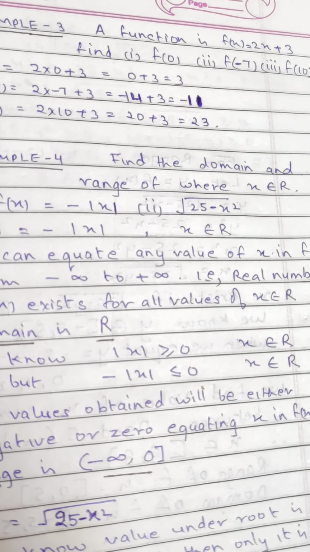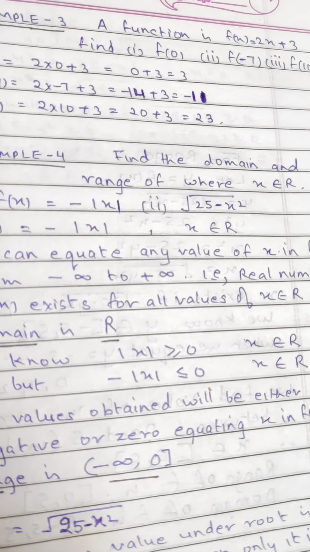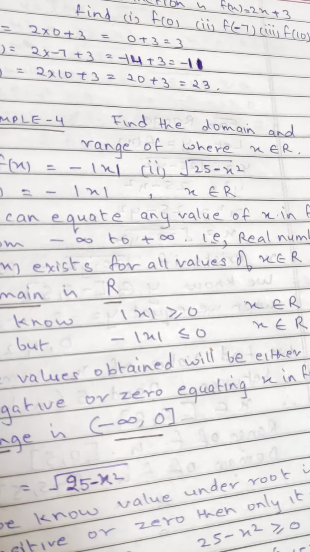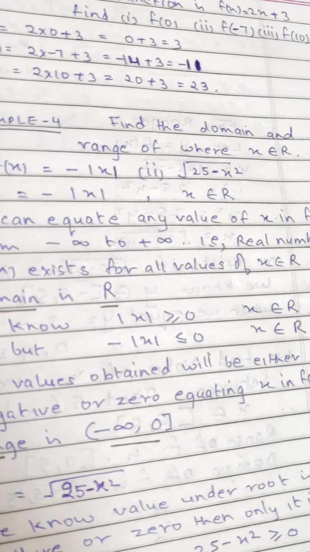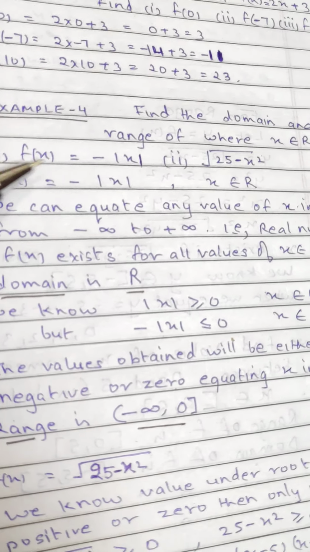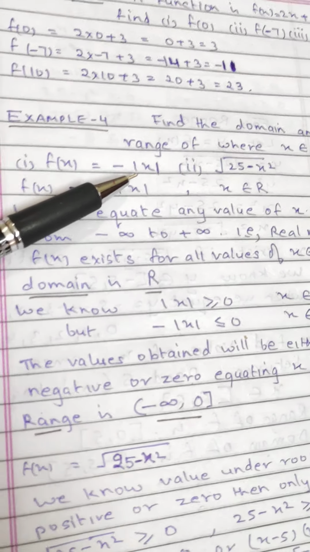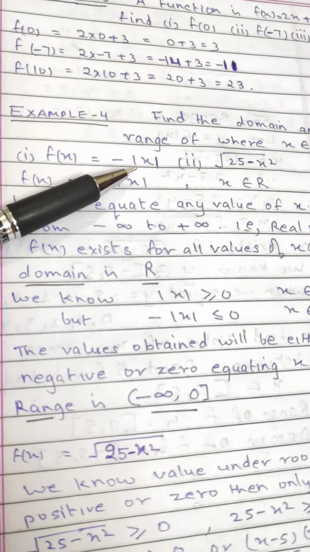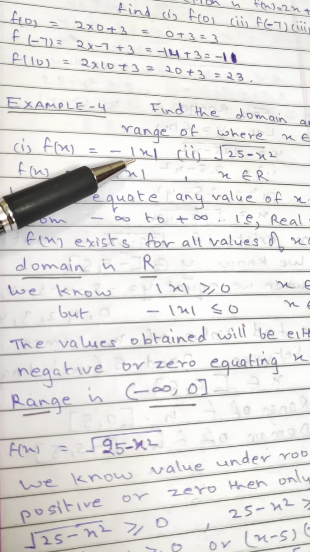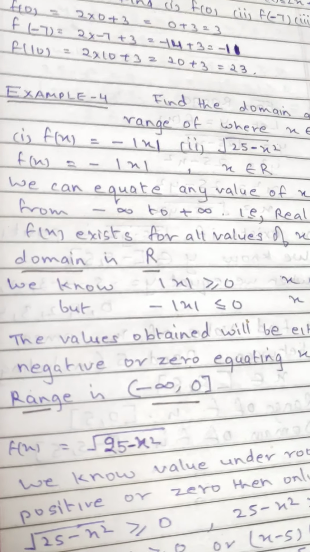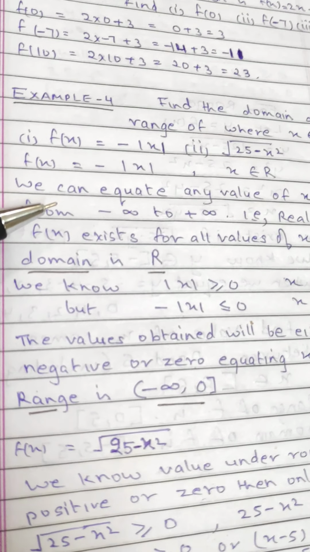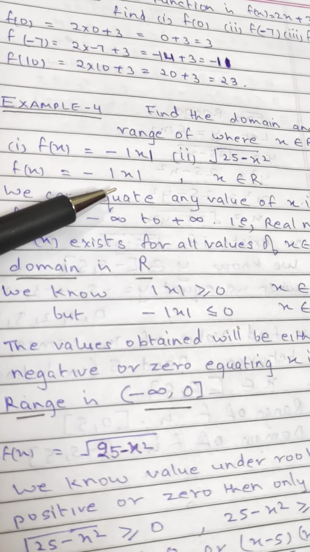Find the domain and range of the function where x is a real number. What is the first function? The first function is minus modulus x. Now, why do we need to find out the domain and range? We need to know what is the first set, what is the second set, what is the set of images in a given function. f(x) is equal to minus modulus x.